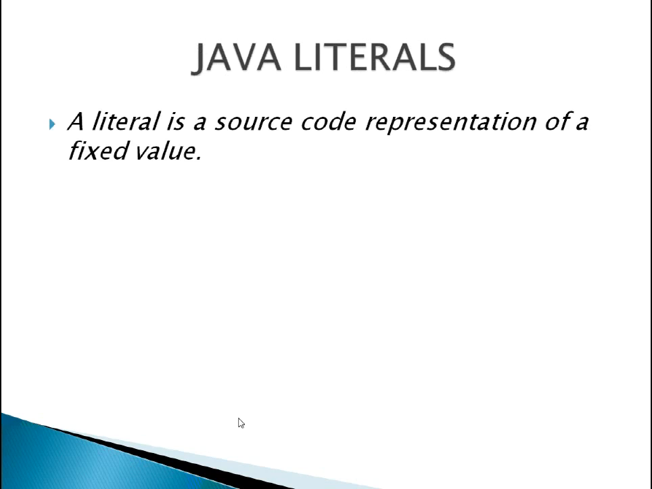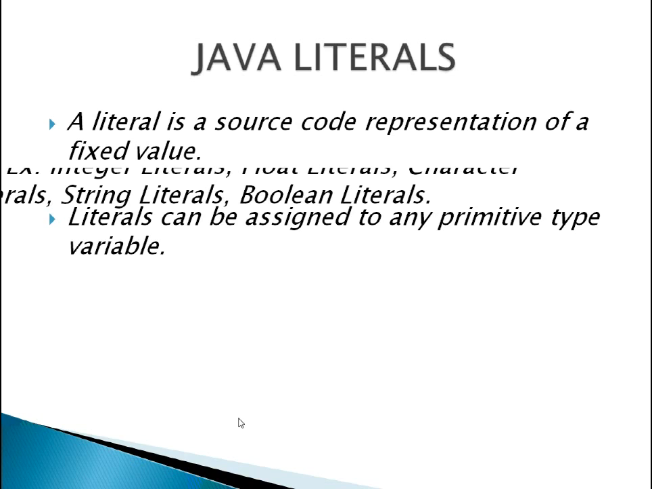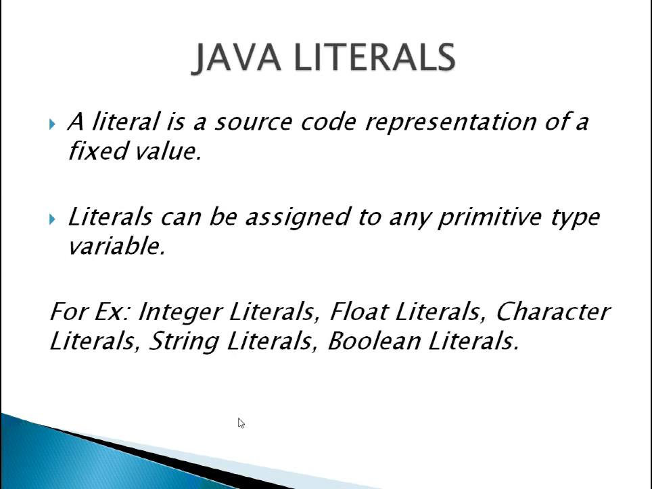And we can discuss a little about literals, that is Java literals. A literal is a source code representation of a fixed value. They are represented directly in the code without any computation. Literals can be assigned to any primitive type variables, for example, integer literals, float literals, character literals, string literals, and boolean literals. This is all about naming conventions and data types in Java.